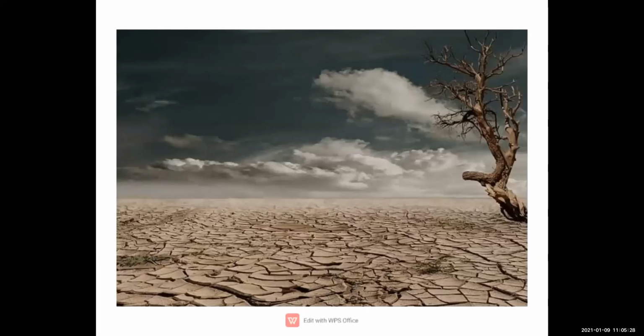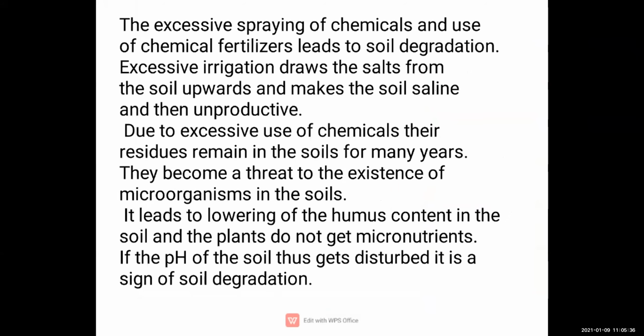Now see, children, this is soil degradation. Because of soil degradation, how is the condition of the soil? You can see in this picture. In order to have higher yield we are using chemical fertilizers, insecticides and pesticides.